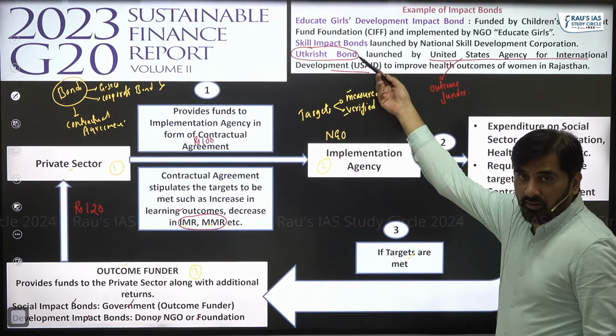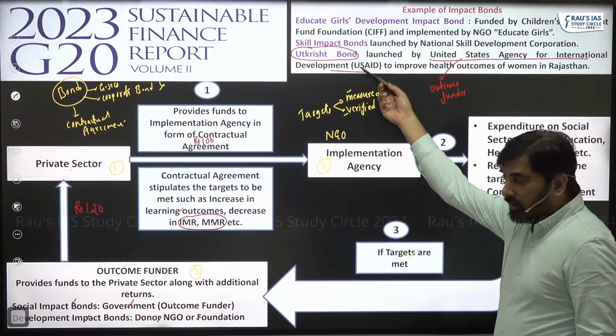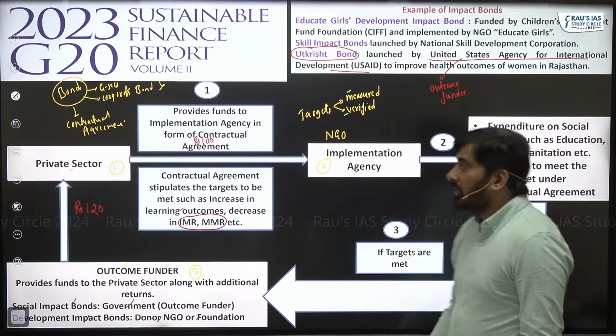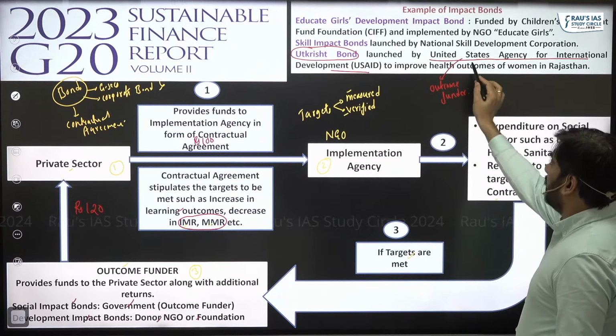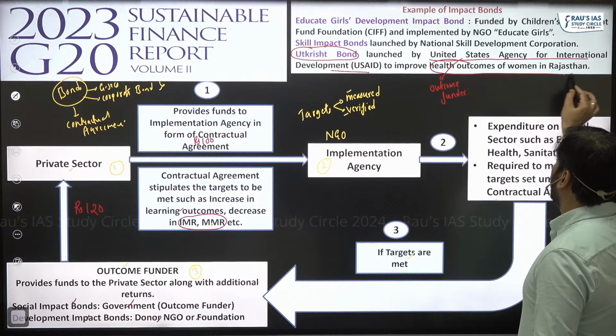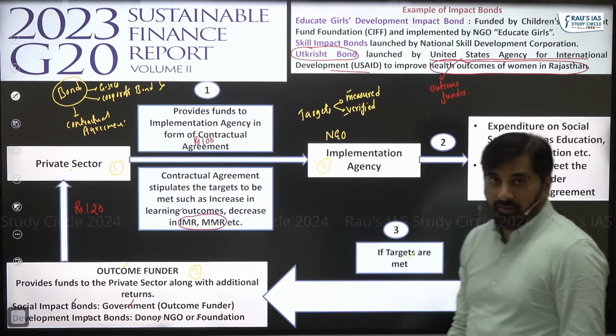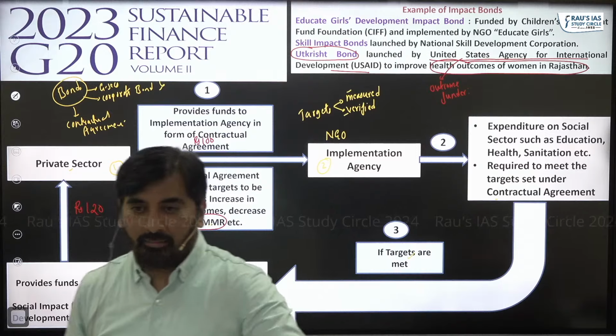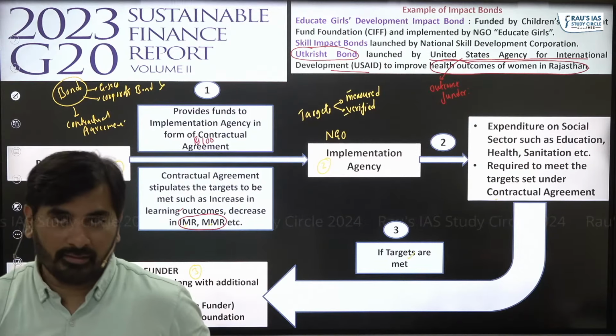What this outcome funder is doing is trying to improve the health outcomes of women in Rajasthan. It has chosen certain districts in Rajasthan and is trying to improve the IMR, MMR there.